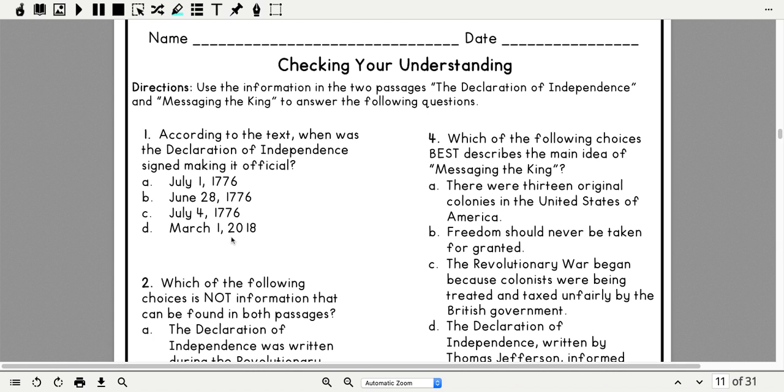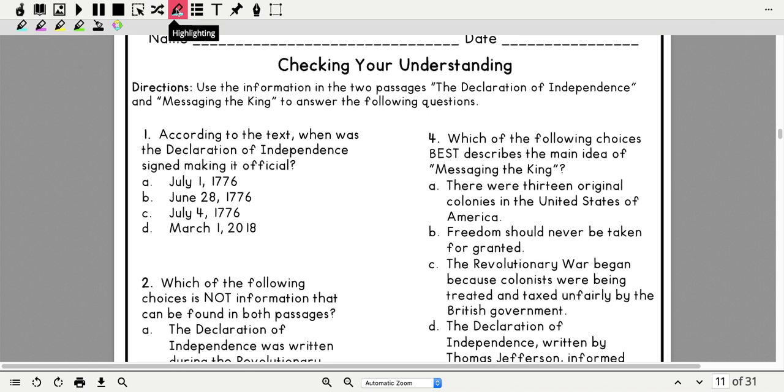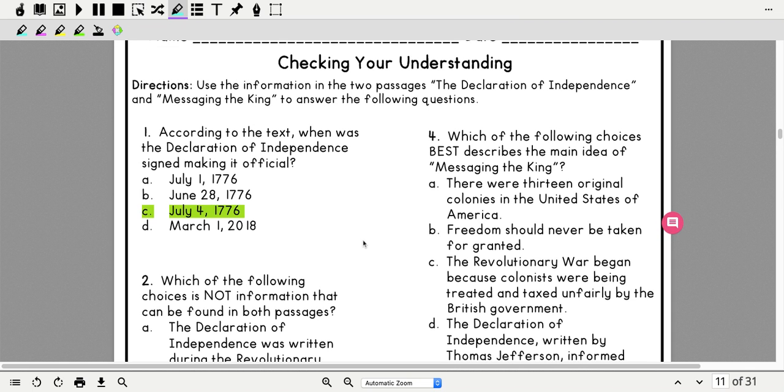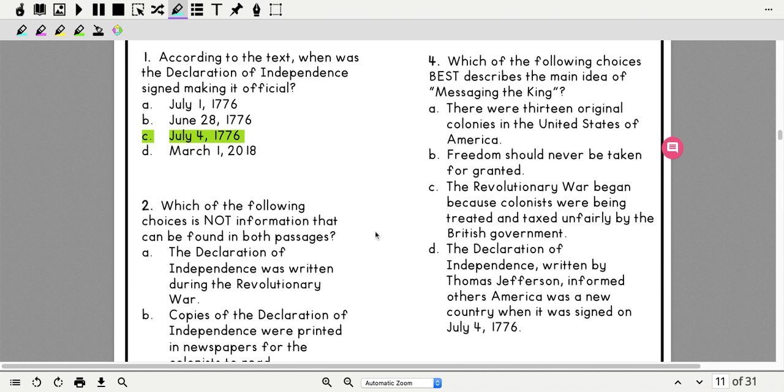So to do this, I have to go back to the Declaration of Independence, and I'm going to look down. I'm looking at the very bottom of the second paragraph, where it tells me the final version of the Declaration of Independence on July 4th, 1776. So that is going to be my answer, and I'm going to highlight that in green so you all have these answers. Okay, so let's come over here.